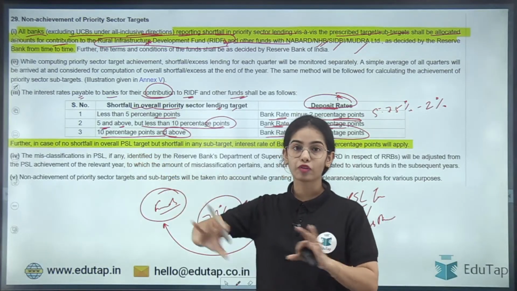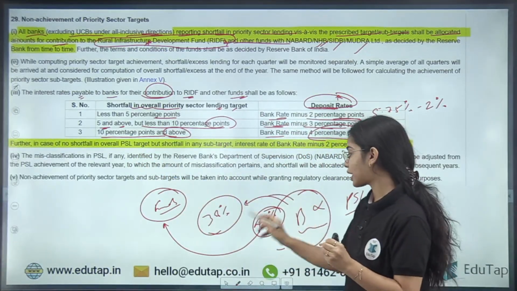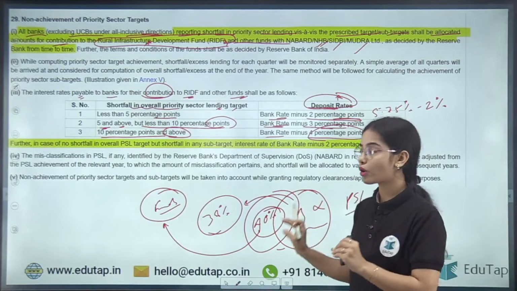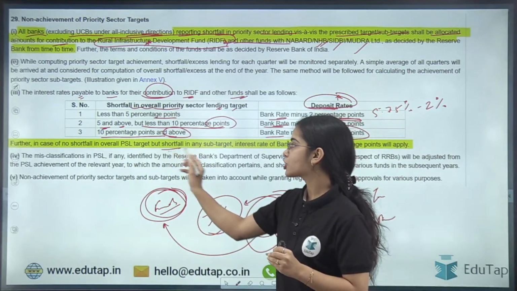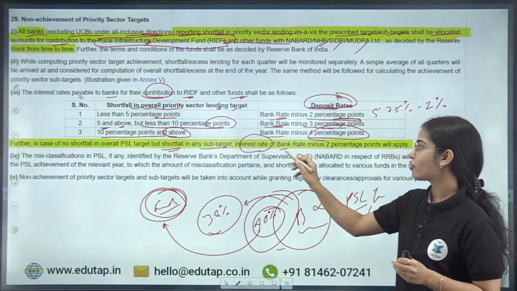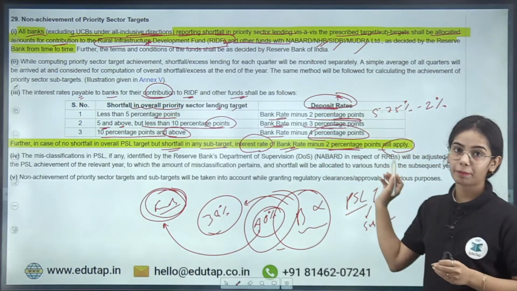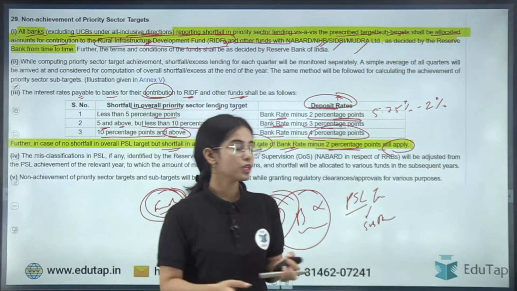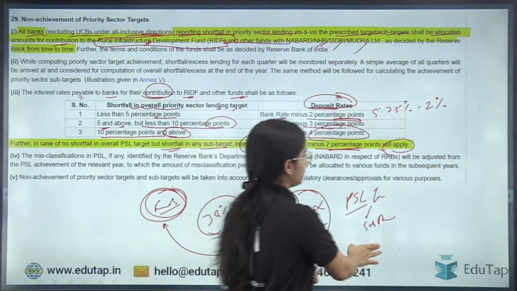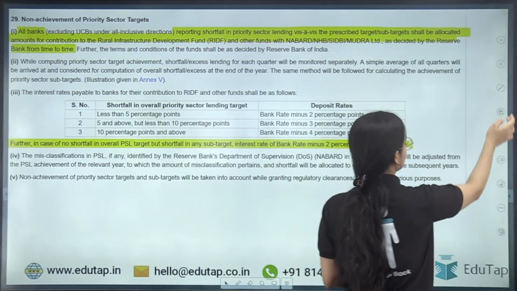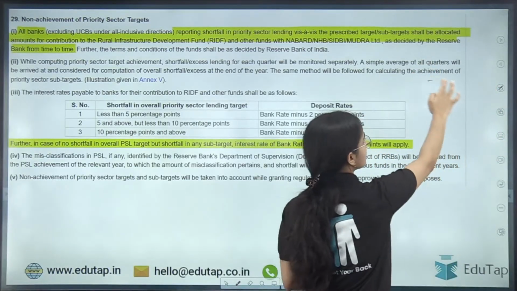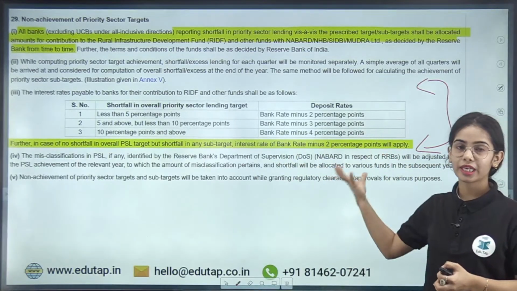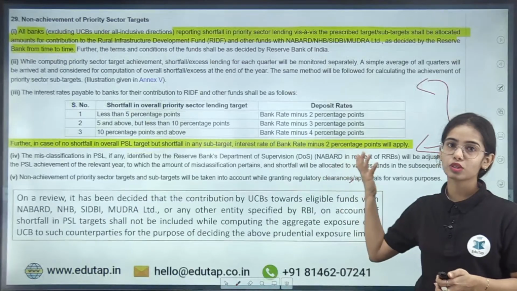Further, in case of no shortfall in the overall PSL target, that means the overall PSL target of 40%, let's say, is achieved, but there is a shortfall in a sub target, then also the contribution has to be made to the fund, and in case there is a shortfall in any sub target, the interest rate of bank rate minus 2 percentage points will apply. Okay, so this is the idea. You have to remember this also, because this is under the priority sector lending guidelines, so a question can come from this for the NABARD students and for the RBI students also.